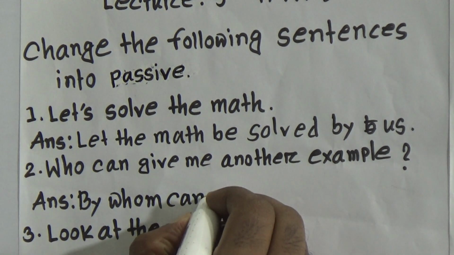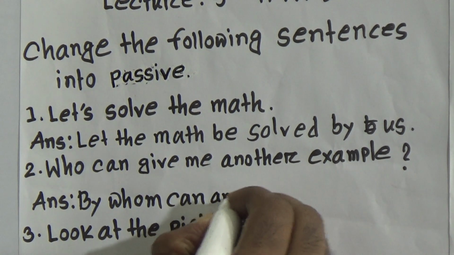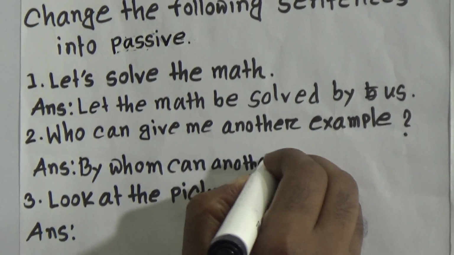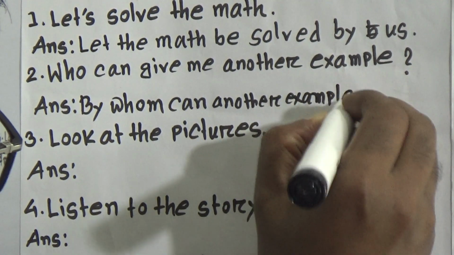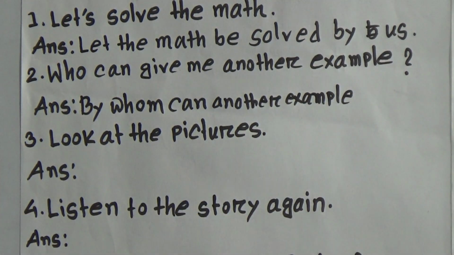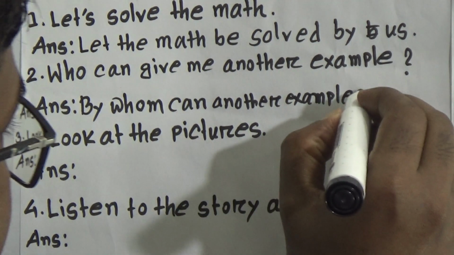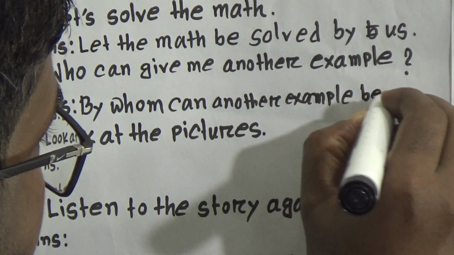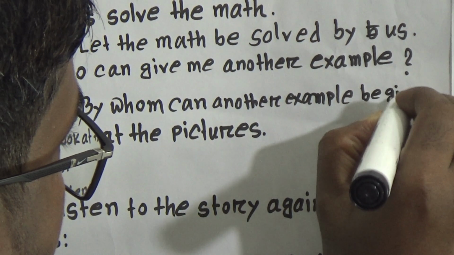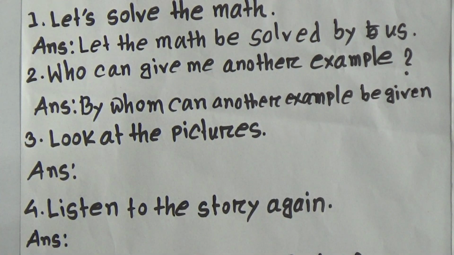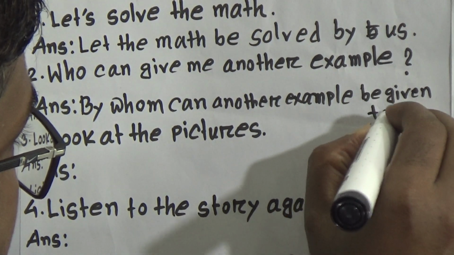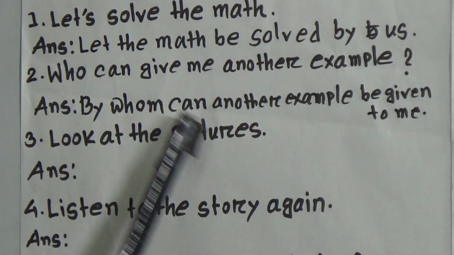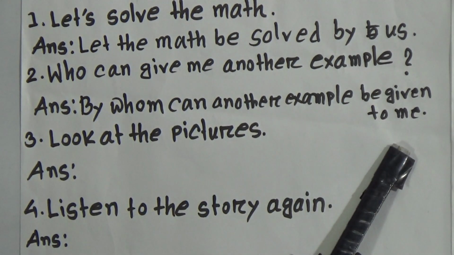Object is another example, A-N-O-T-H-E-R. Another example. By whom can another example be given? Be given, it will be to me. I am telling again the answer. By whom can another example be given to me?